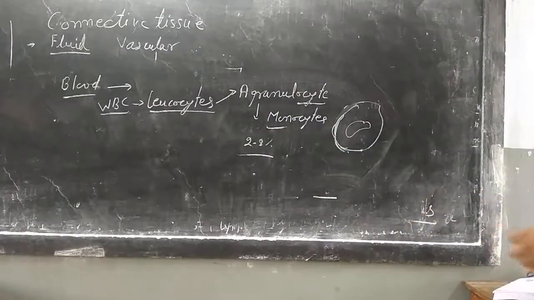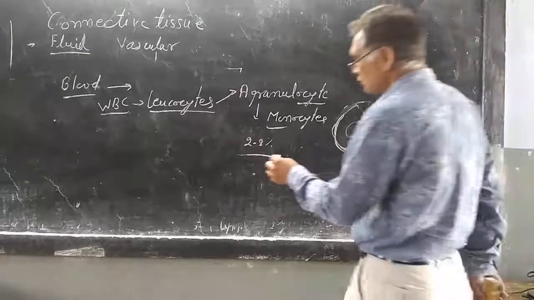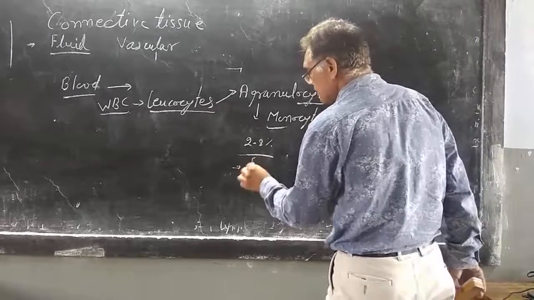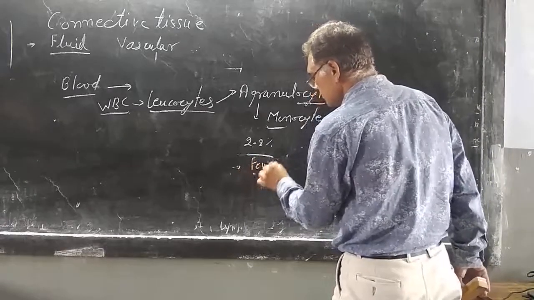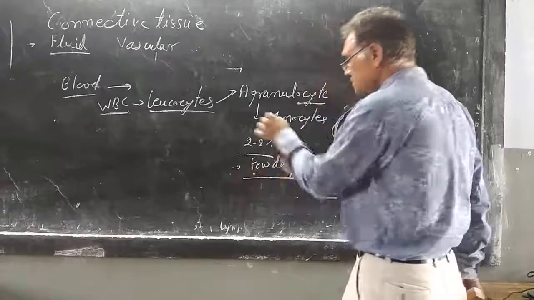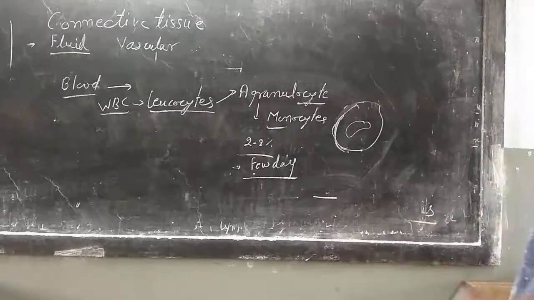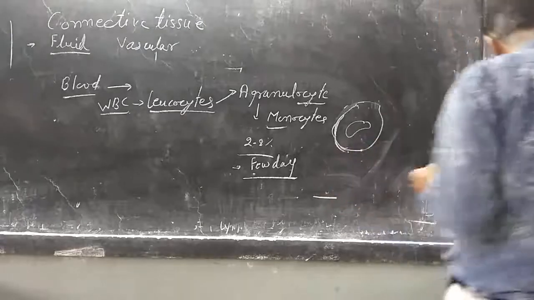Their lifespan is a few days, not fixed, and they are also found inside the bone marrow.